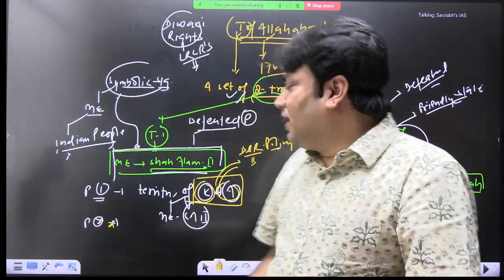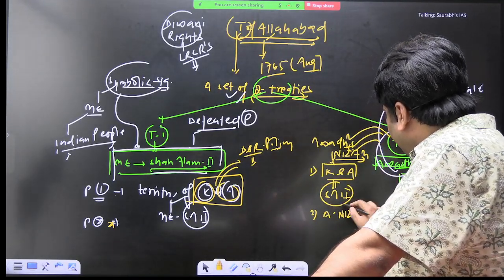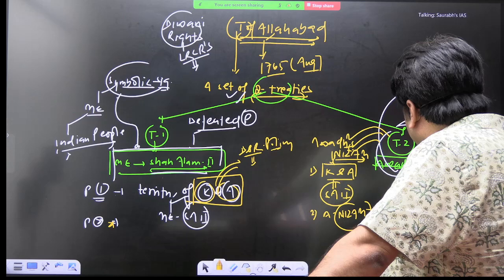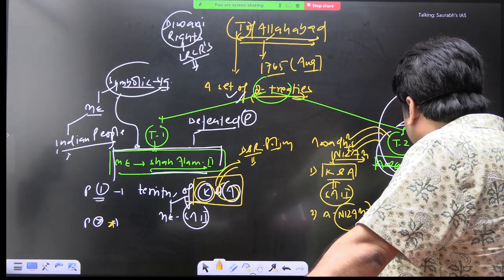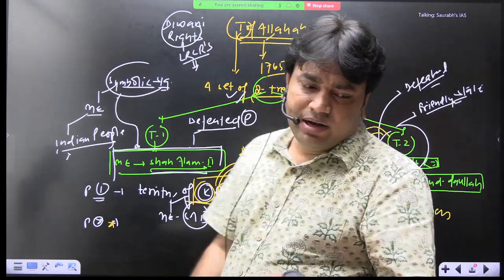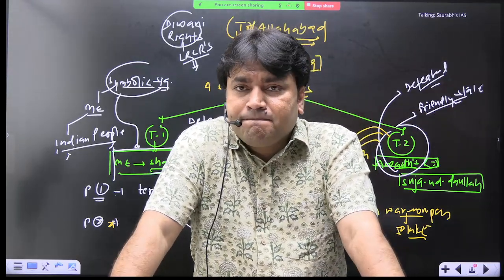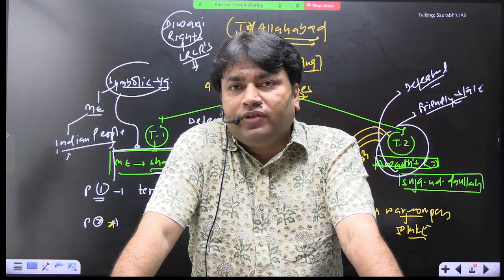So write this: Awadh's Nizam will pay a compensation amount of 50 lakh rupees.